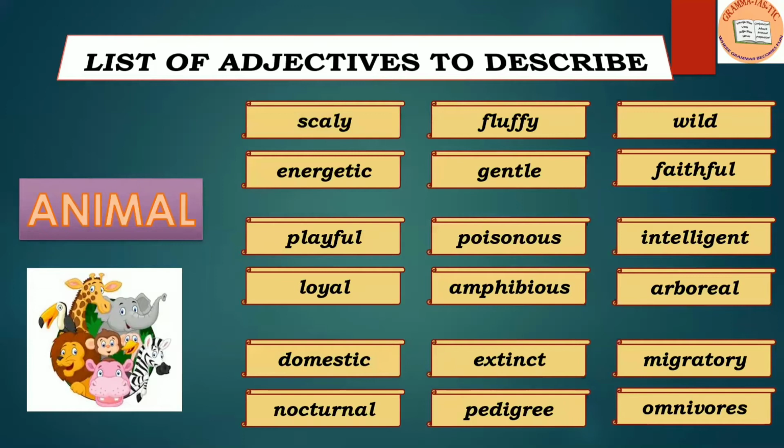So all these words can be used to describe animals.